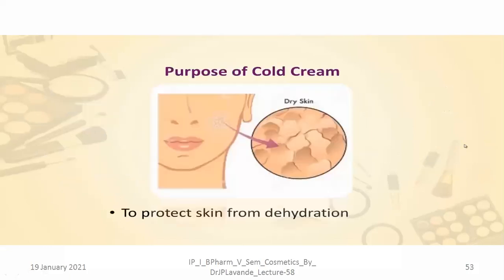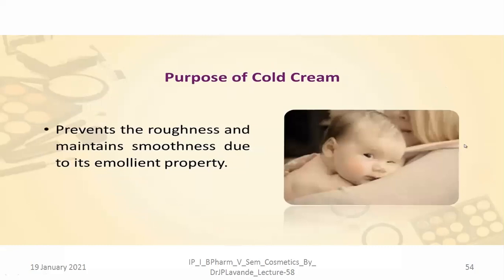Purpose of cold cream: the cold cream is meant for dry skin, and it is applied onto the dry skin in order to protect the skin from dehydration. So whenever there is dry skin, the cold cream is applied onto that, and it is responsible for producing hydration of the skin. This cold cream will prevent roughness and maintain smoothness due to its emollient property. Emollient, that is the smoothing property, right?